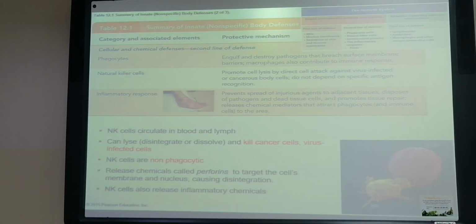They will go around it and take it inside the cell. After that, there will be lysis and destruction. It will be digested by the cells. So they engulf and destroy pathogens that reach the surface membrane barriers, and macrophages also contribute to the immune responses.